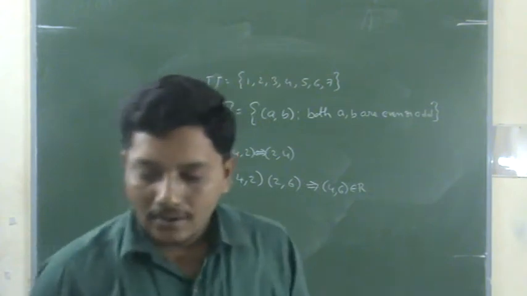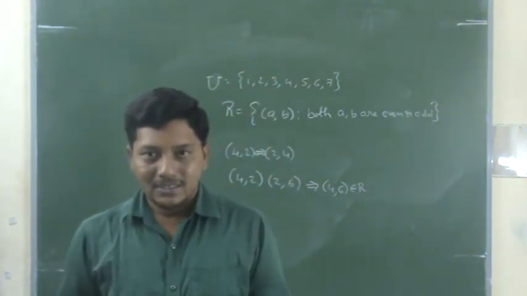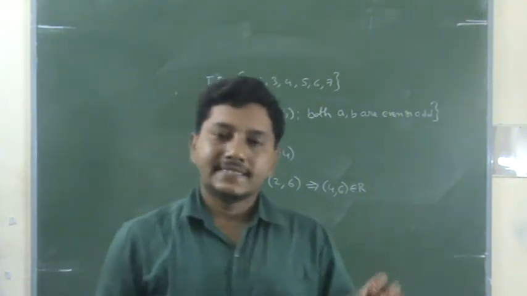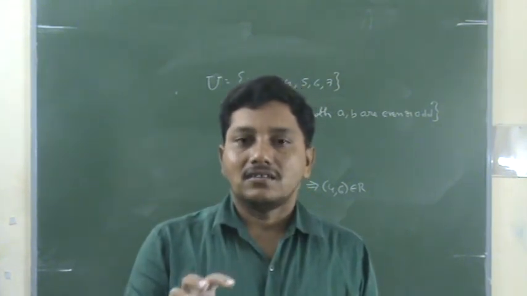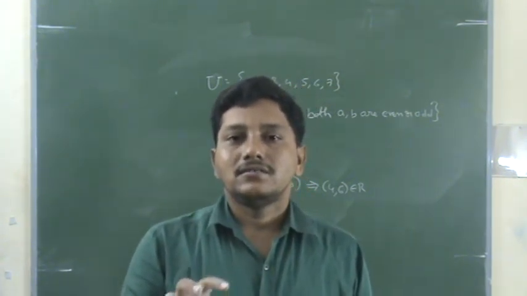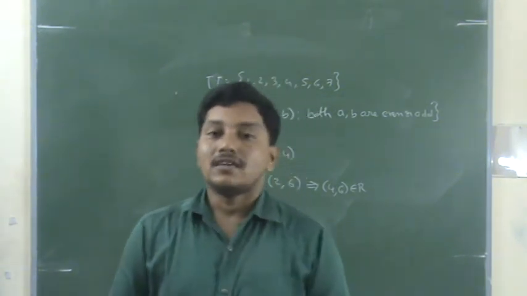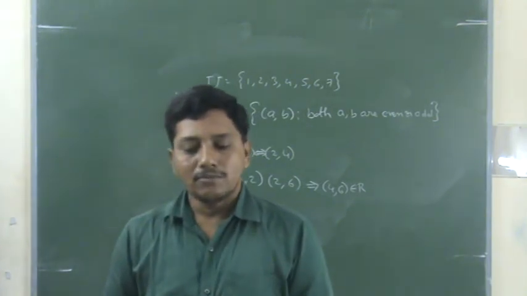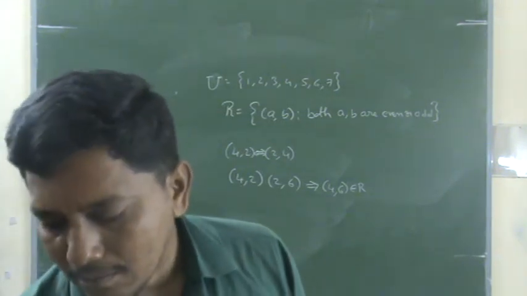Now here we conclude that equivalence classes are nothing but the union is the whole set, the intersection is empty, and the relation R is an equivalence relation. Then only we say they are equivalence classes. I gave the definition in the material with an example, followed by the problem also.